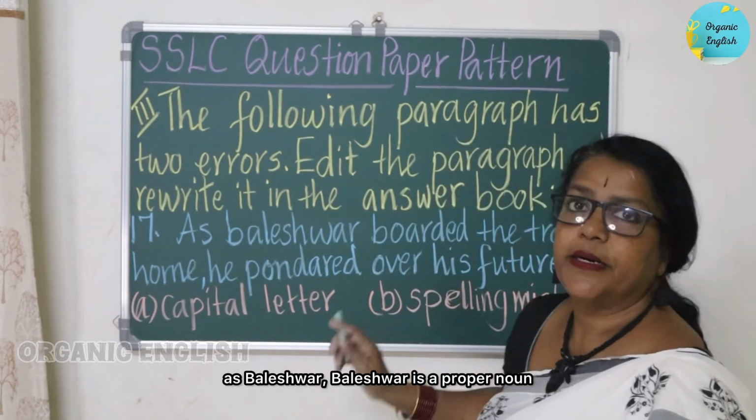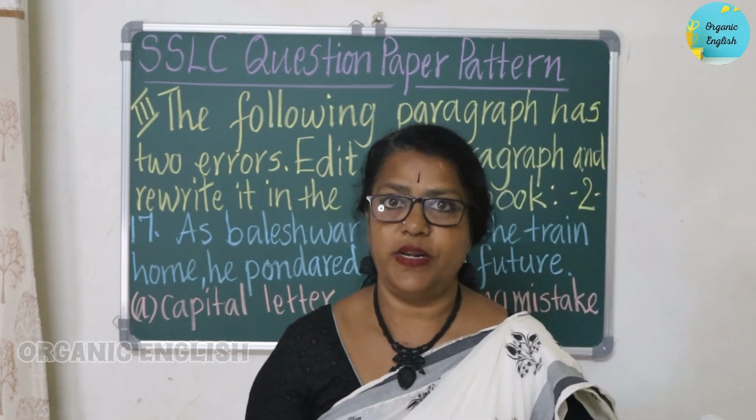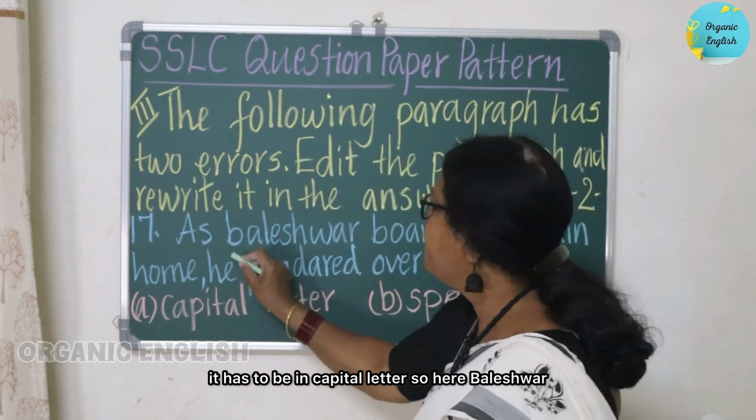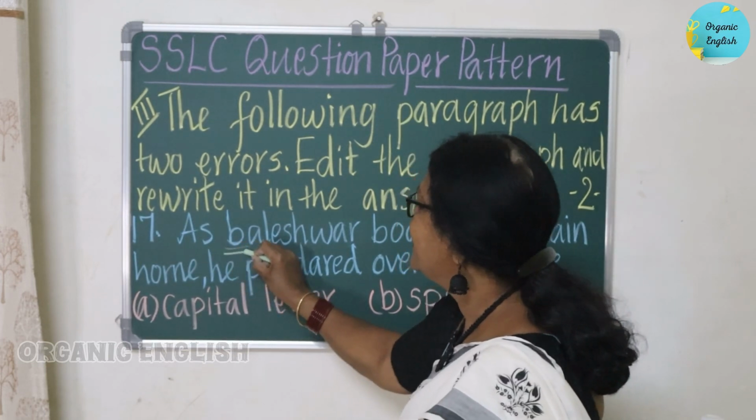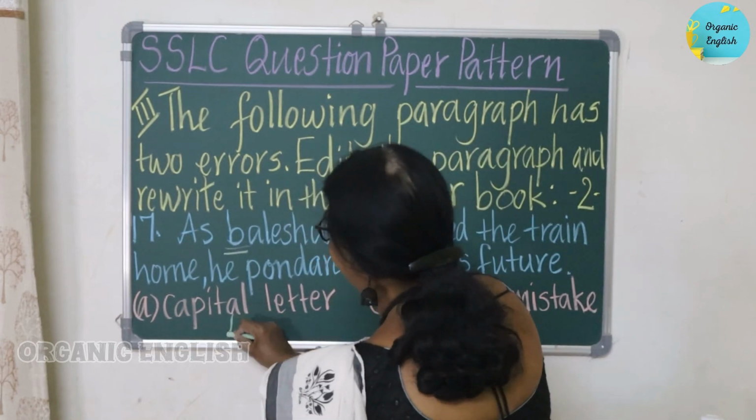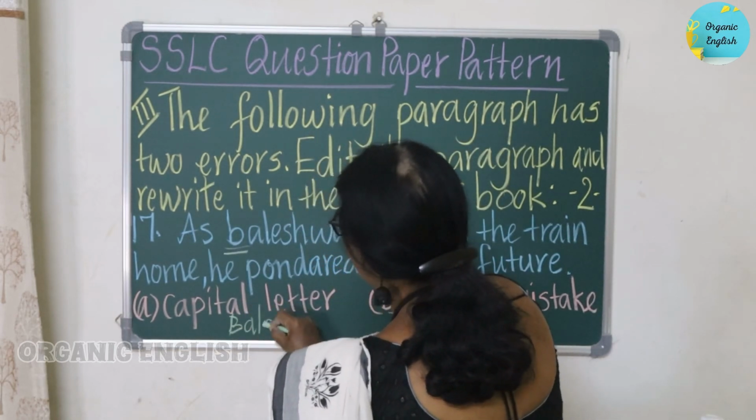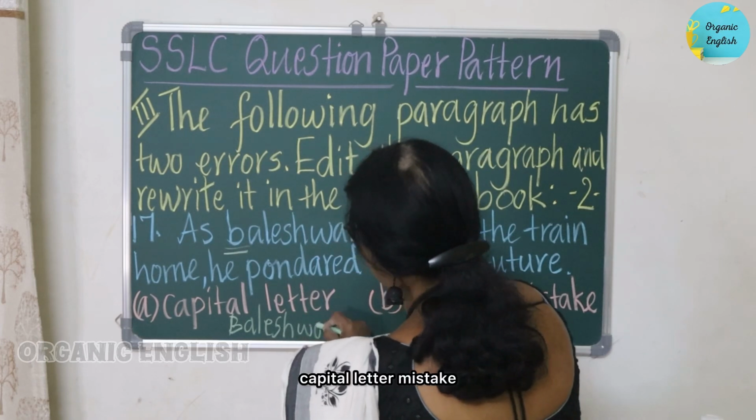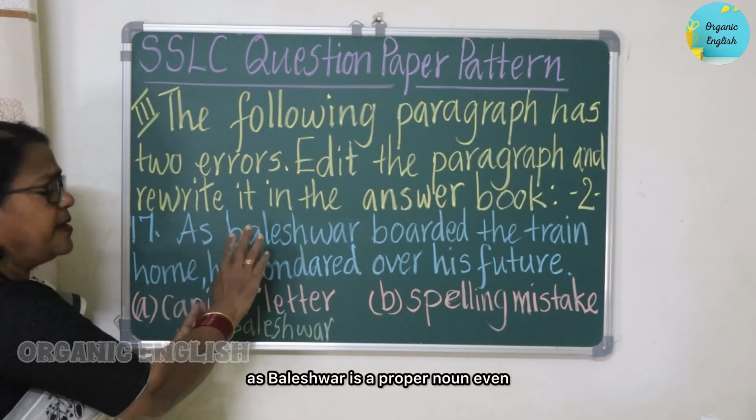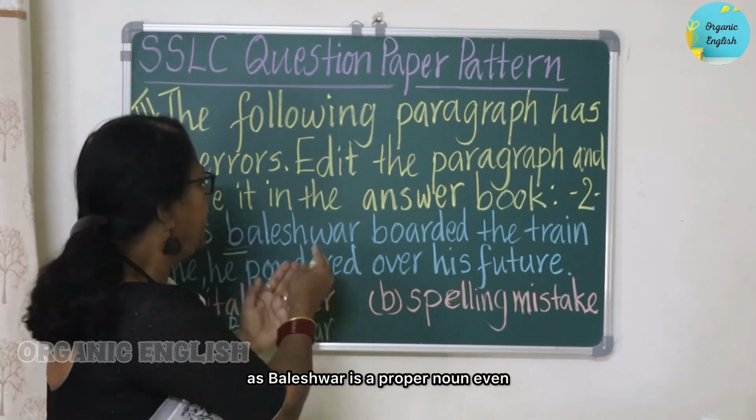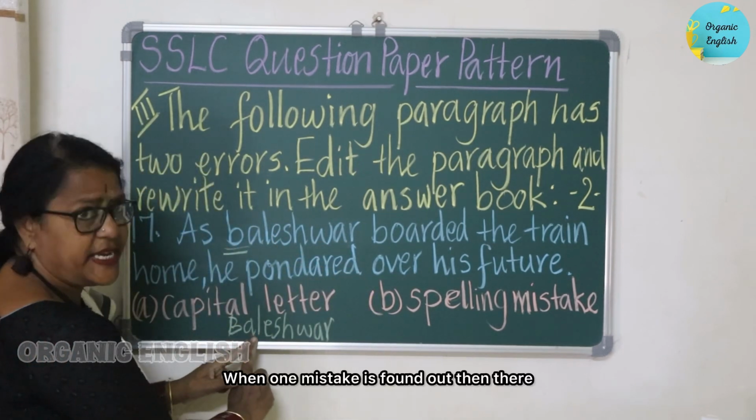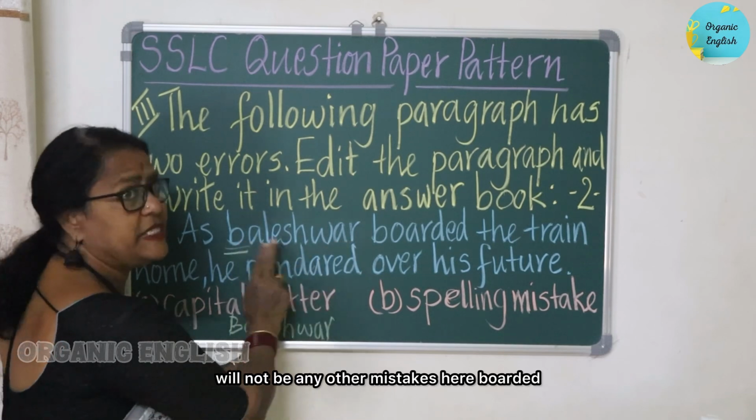As Baleshwar. Baleshwar is a proper noun and it has to be in capital letter. So here Baleshwar is in small letter, which has to be a capital letter. So this is the capital letter mistake. And next is spelling mistake. As Baleshwar is a proper noun, even if it is spelled differently, it is okay. When one mistake is found out, there will not be any other mistakes here.